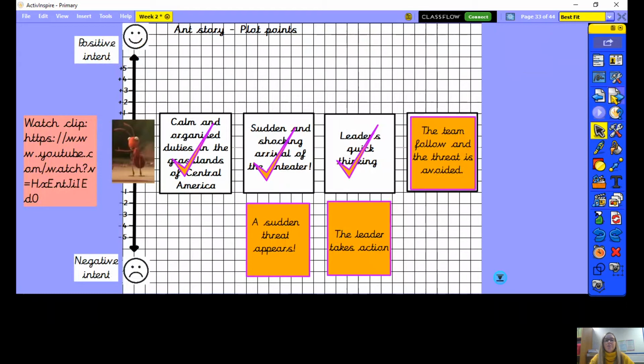So we're thinking about the final plot point of our ant story today. So I'm going to remind you of the animation so we can have a think about what's happening in the very final part of our story today. So let's see if I can get the animation working today. Okay, so here is the animation.